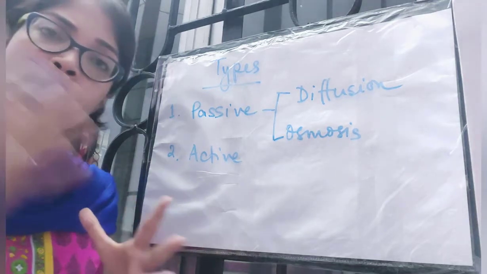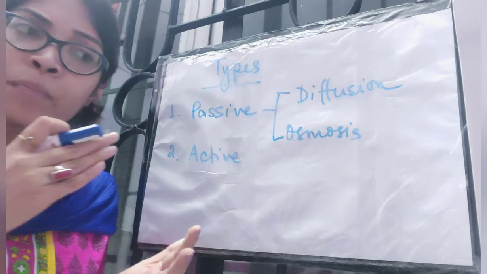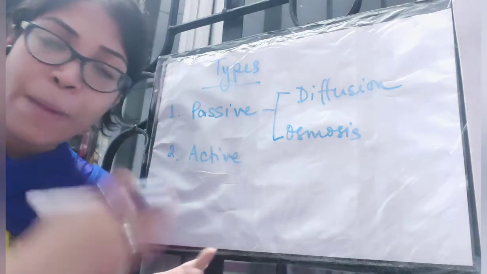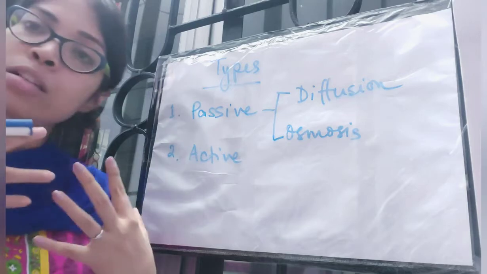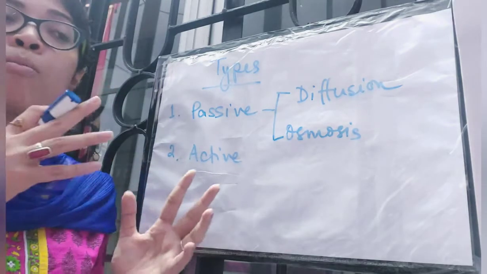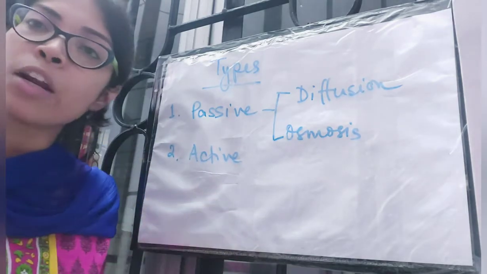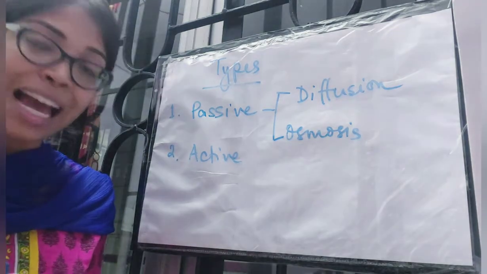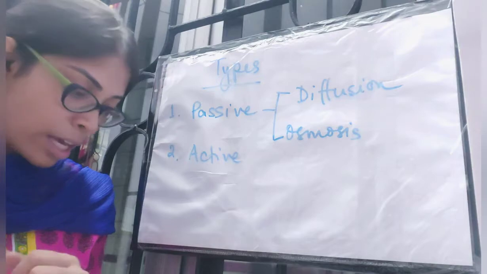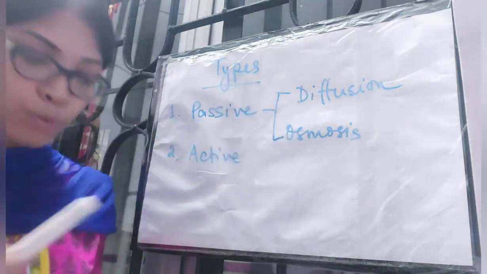No external energy is spent for this to happen. It is happening on its own. So molecules will move from their higher concentration area to their lower concentration area, and generally it happens through a membrane. Okay, now we are coming to what is diffusion.